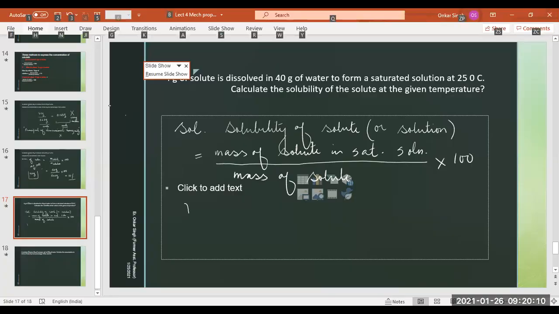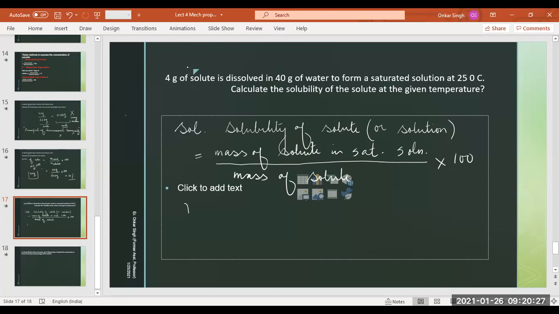Yes, students. How will you do this sum? It says 4 gram of solute is dissolved in 40 gram of water to form a saturated solution at 25 degrees centigrade. Calculate the solubility of the solute at the given temperature.